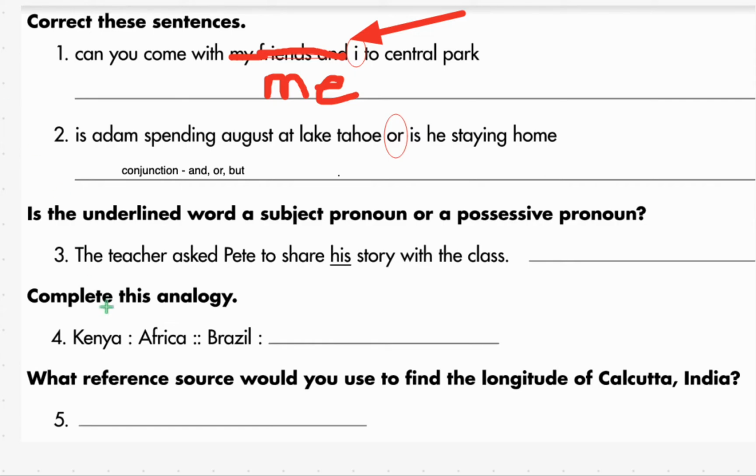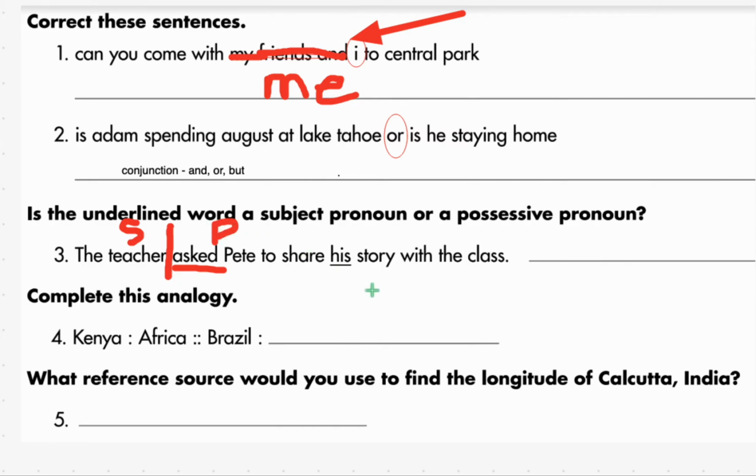The teacher asked Pete to share his story with the class. It's about the teacher. What did the teacher do? Ask Pete something. So asked is the verb. We got our subject predicate line right here. Okay? So we know this is the subject and everything else is the predicate.